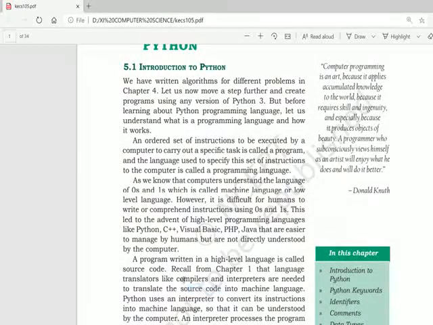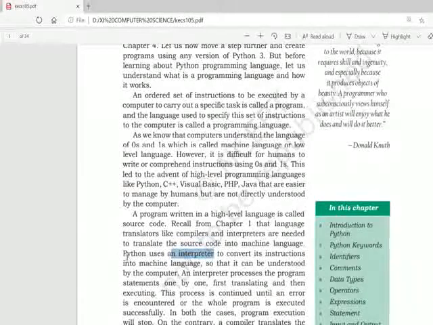If the translator is converting the whole source code into machine language in one go, in one time, it is termed a compiler. But if the translator is converting the source code into machine code line by line, then it is termed an interpreter. And Python uses an interpreter to convert its instructions into machine language so that it can be understood by the computer.